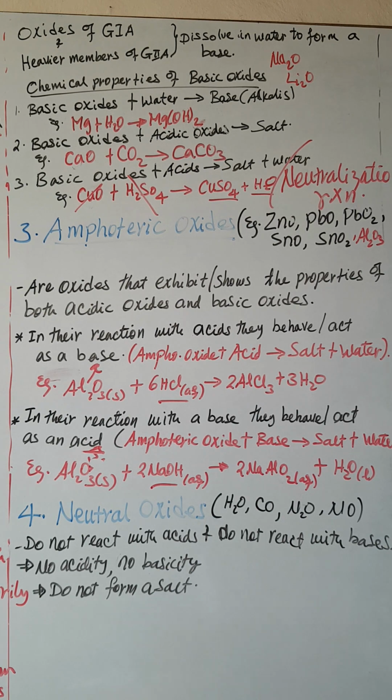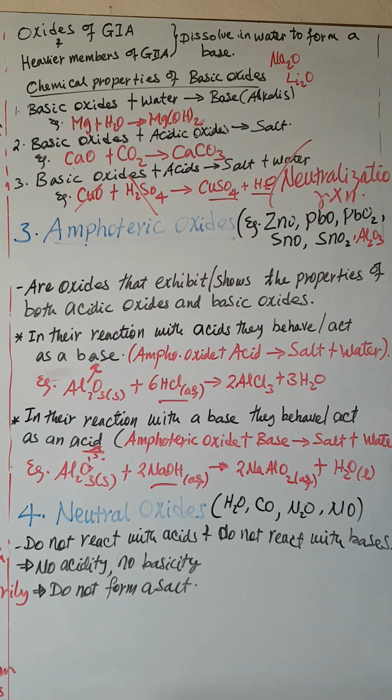Okay, here we have the fourth part, neutral oxides, like water, carbon monoxide, dinitrogen monoxide and nitrogen monoxide. From their name we can see that they are neutral. What does that mean? They are neither acid nor base, they have neither basic nor acidic properties. So these neutral oxides do not react with acids and do not react with bases. They are neither acidic nor basic. As a result, no acidity is seen, no basicity is seen.